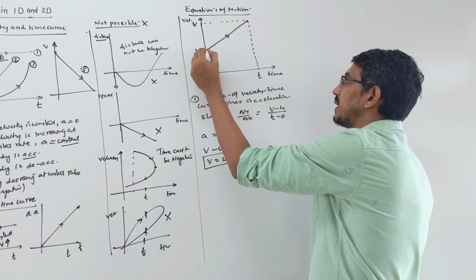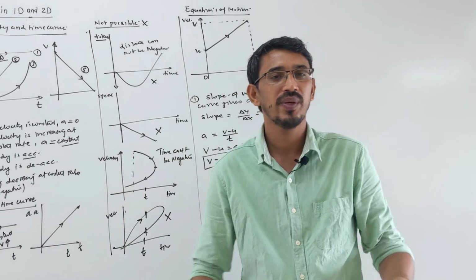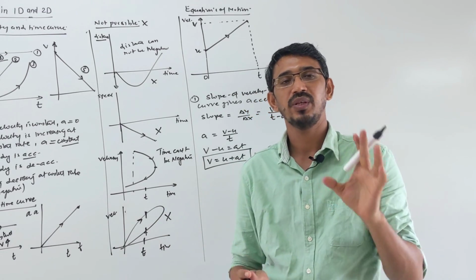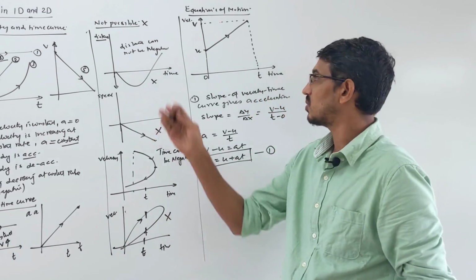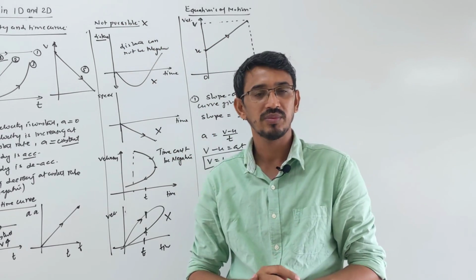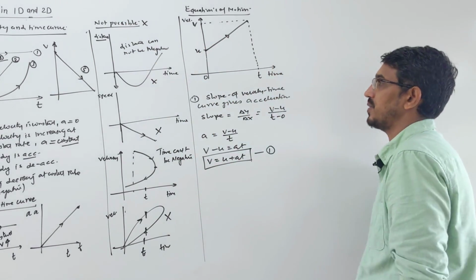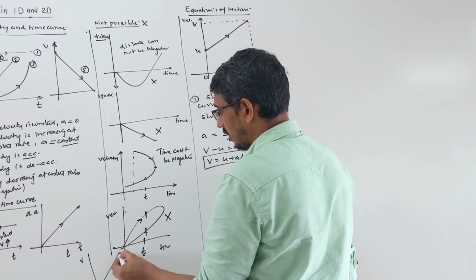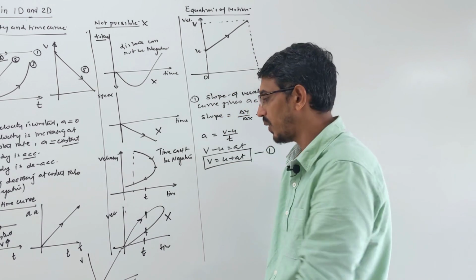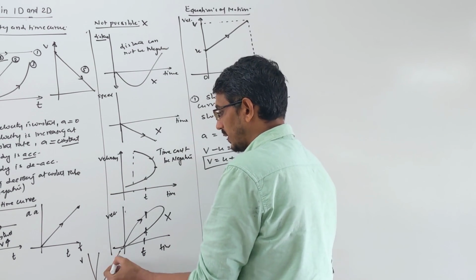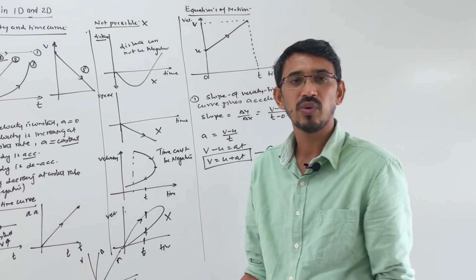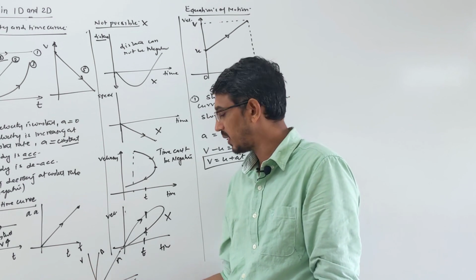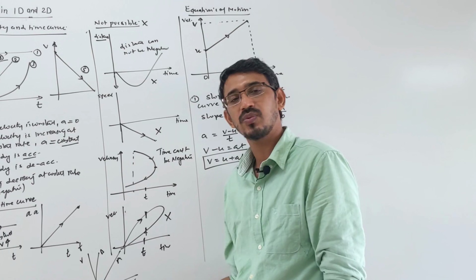In physics, for maximum graphs, if you find the slope you will always get some answer. Like we learned recently in mechanics of solids, the stress and strain curve. If you divide stress by strain, you get Young's modulus. The slope of the stress and strain curve gives Young's modulus, or modulus of elasticity. In the same way, in current electricity, if you have a graph between V and I, then the slope of this curve gives resistance. Say two curves are given, curve A and curve B. Which material has more resistance? Obviously the more the slope, the more the resistance. So curve B has more slope, hence more resistance, because the V and I curve gives resistance through its slope.